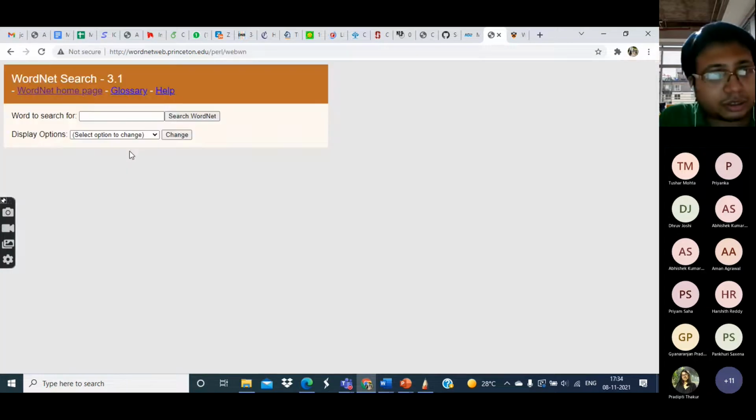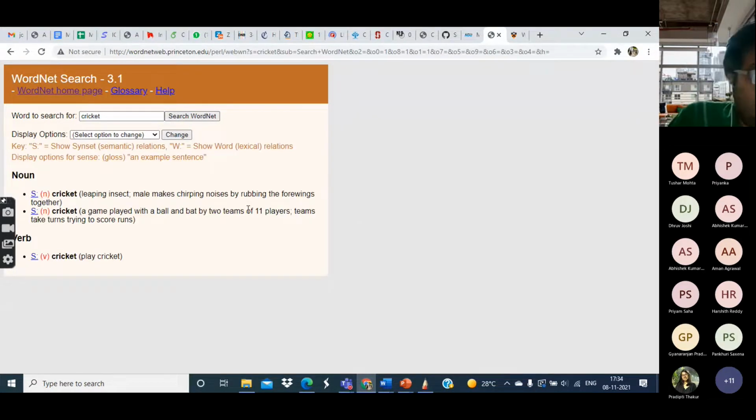Okay, so this is the place to search. Here, first of all, it is saying that the word cricket can be used as either a noun or as a verb. Now if it is used as a noun, then it has two possible meanings.